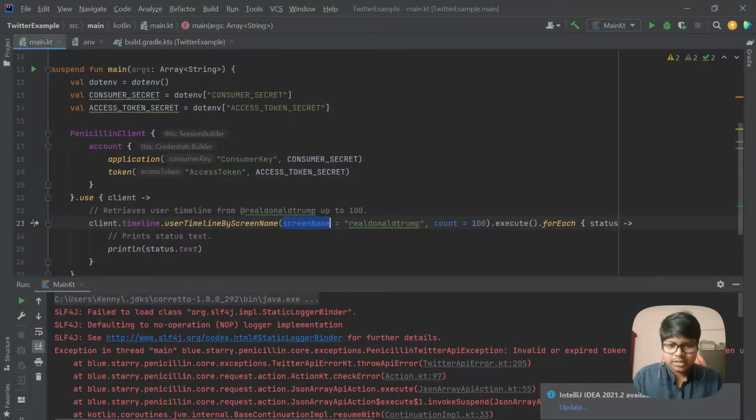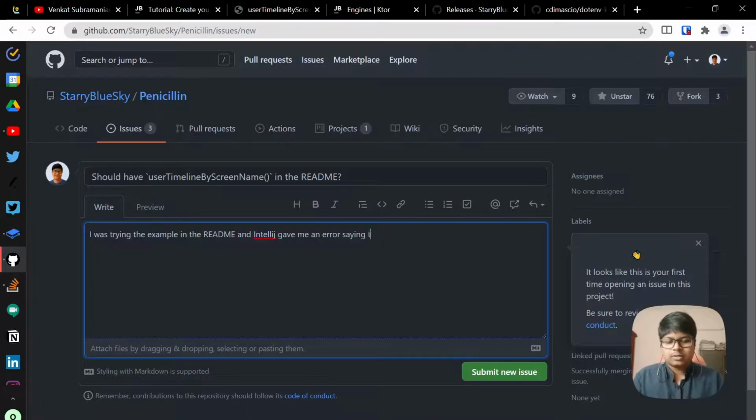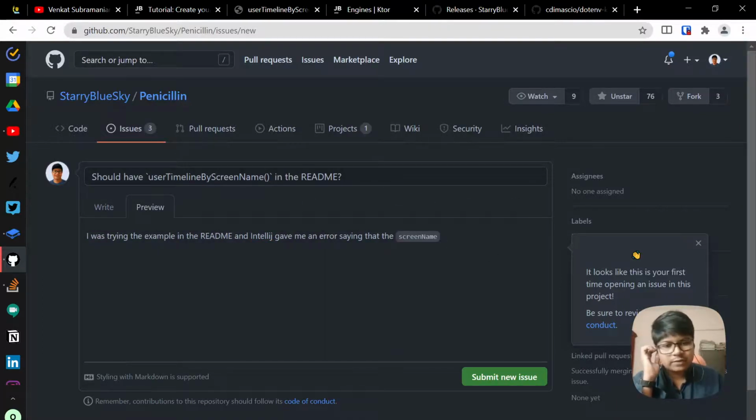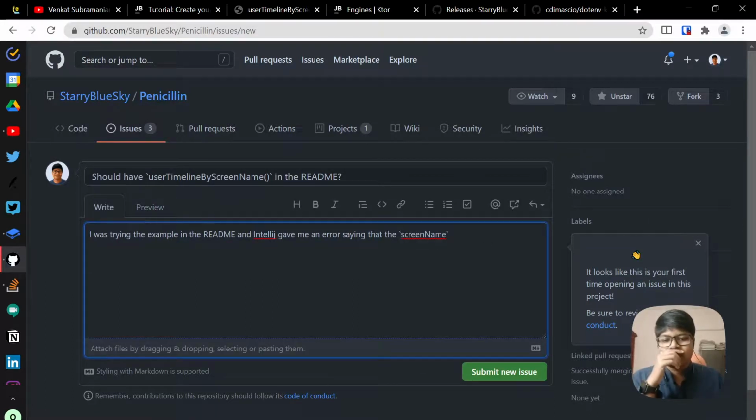I think this screen name is not available. That the screen name, and we use backticks for this. Backtick is the one next to the number one. So that will come like this in the preview. If you look at the preview here, it gave me an error saying that the screen name was not applicable.